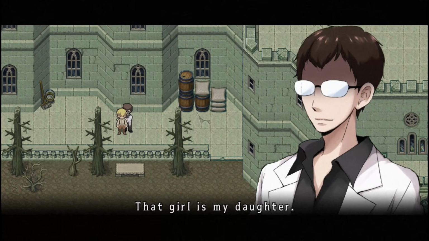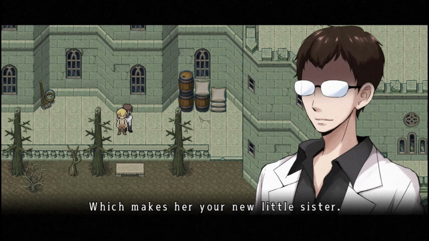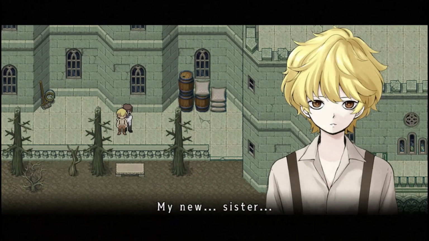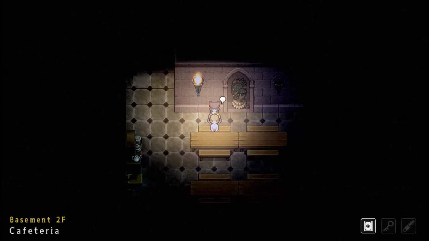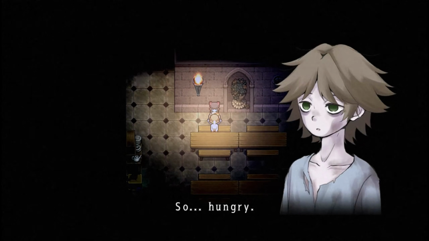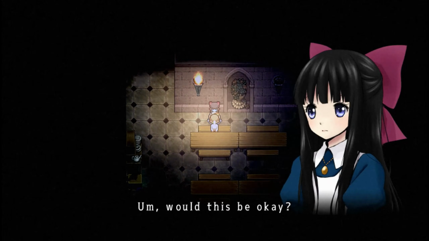Another flashback provides background on the boy. Employed by Alfred to manage the mansion, he was considered part of the Drevis family and assigned the role of caring for Aya as a little sister. Aya leaves the boy behind and continues to explore the basement, assisting ghosts and solving puzzles along the way.